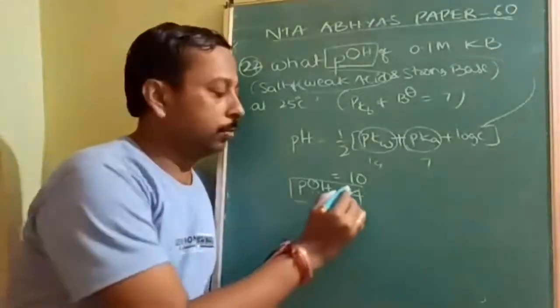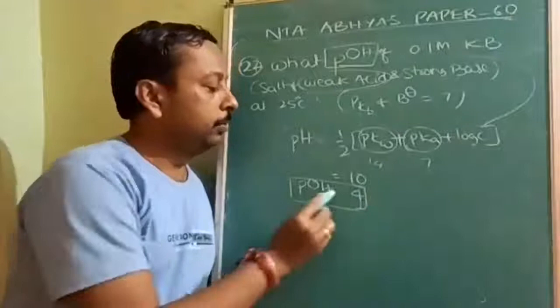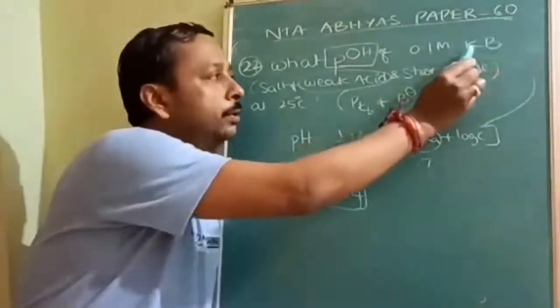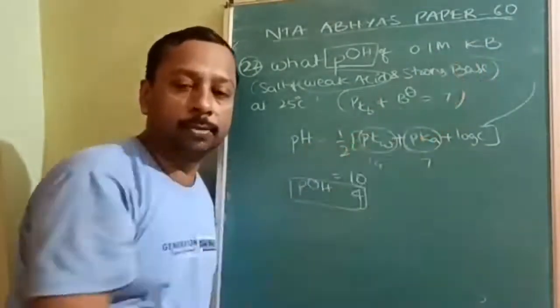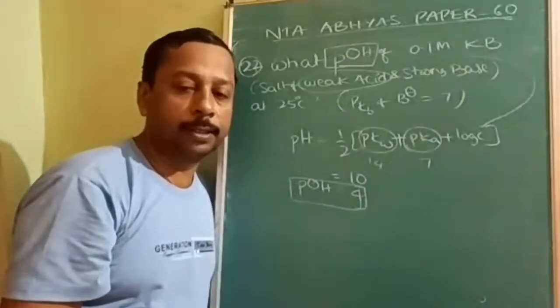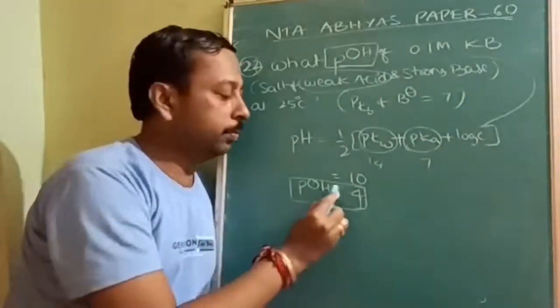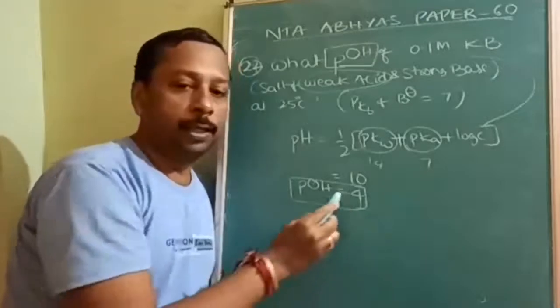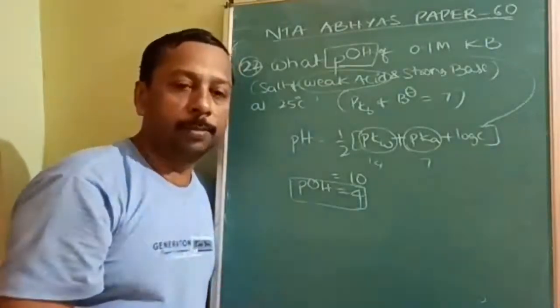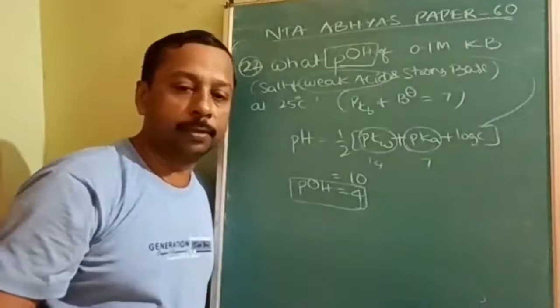To cross check, you can see it is a weak acid, strong base. So the resultant is going to be basic. As it is a base, therefore pH must be more than 7, or pOH must be less than 7. To cross check yourself, this is the procedure.